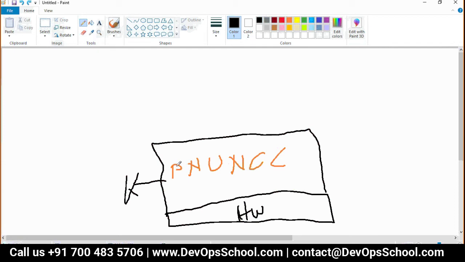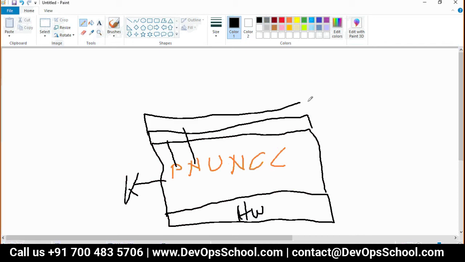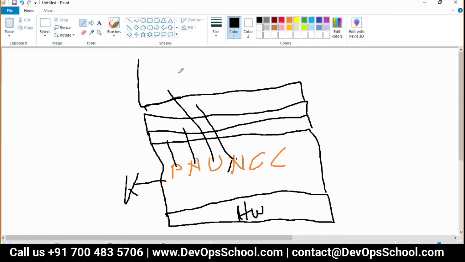First let me create a PID, one network, and one mount. And can we create multiple users? One user, 2 users, 3 users, 4 users. Now all these users are accessing the common network, mount, and PID.